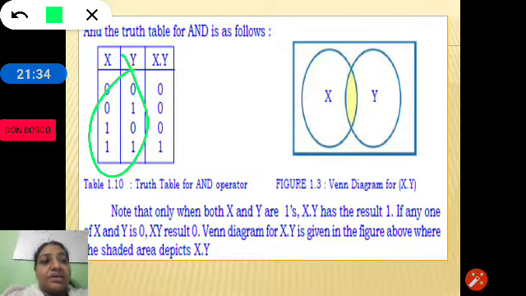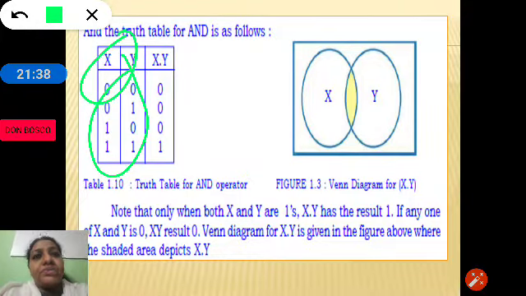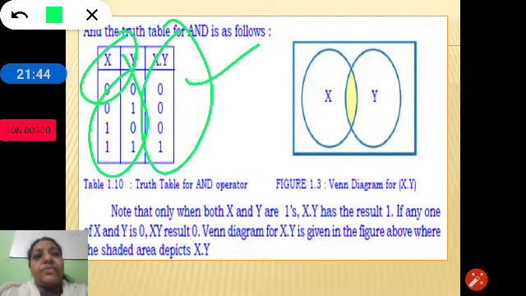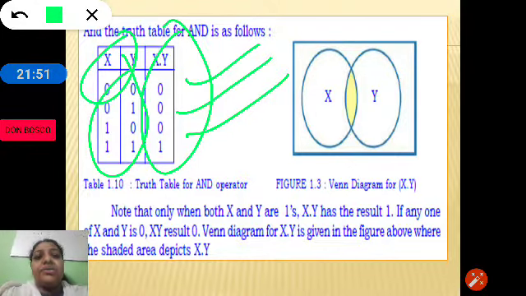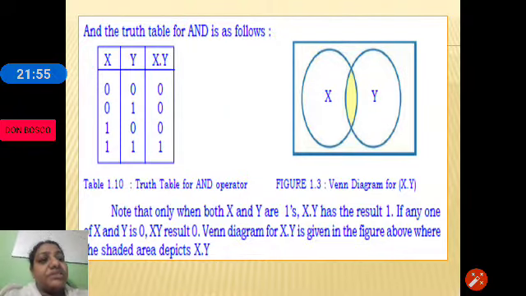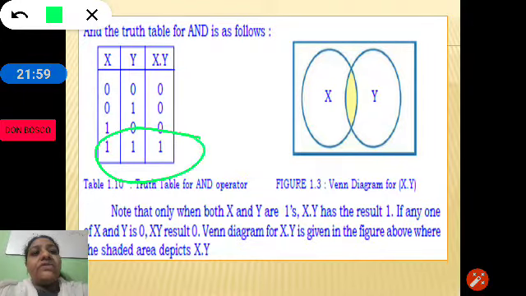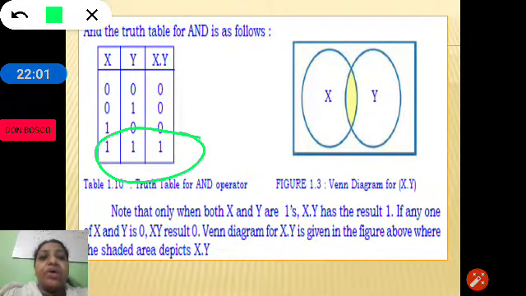Kindly observe the truth table, which represents the inputs and the possible outputs. 0 and 0 is 0, 0 and 1 is 0, 1 and 0 is again 0, 1 and 1 is 1, which means the output of AND is 1 only when all the inputs are 1.